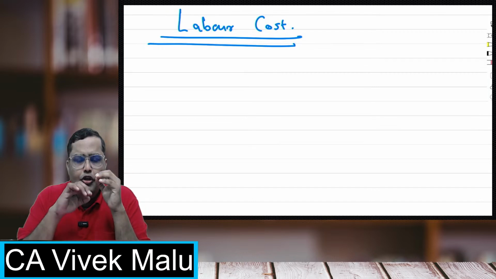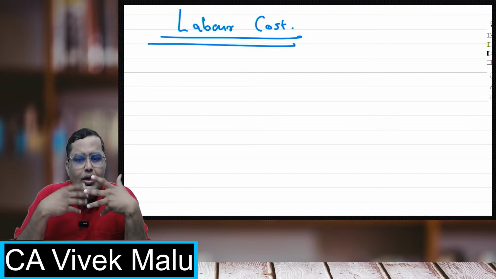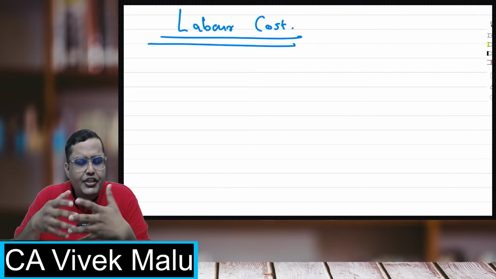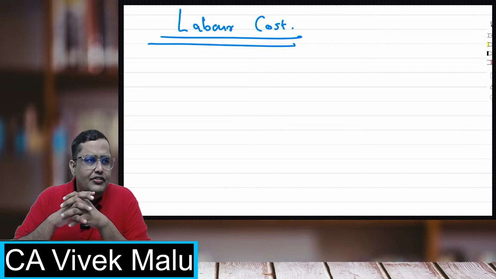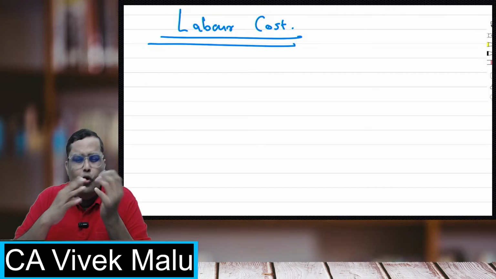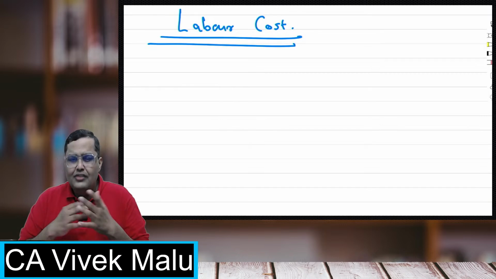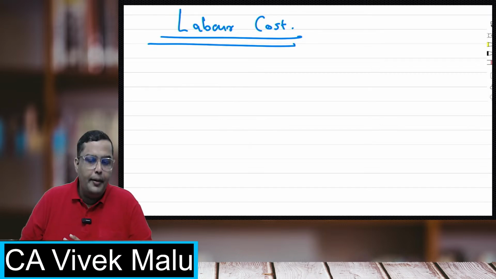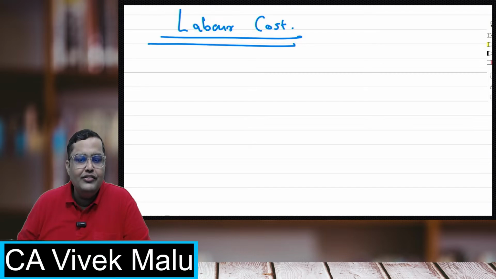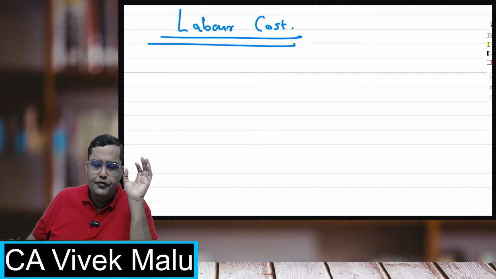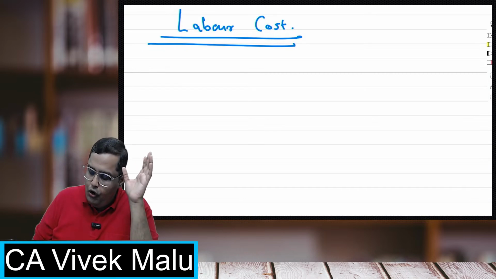For example, you are making payments for their overtime, for bonus, for their provident funds, for their employee state insurance schemes, night-time allowances, food allowances, and concessional food benefits. There are so many things which you normally give to your employees, and whatever you give to your employees will form part of the labor cost. Remember that. Anything you give to your labor will form part of the labor cost.